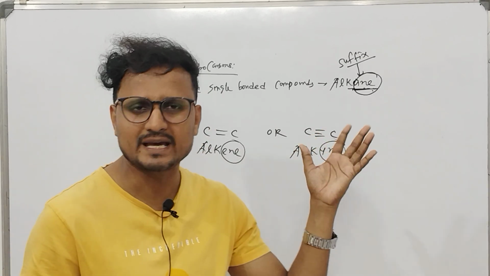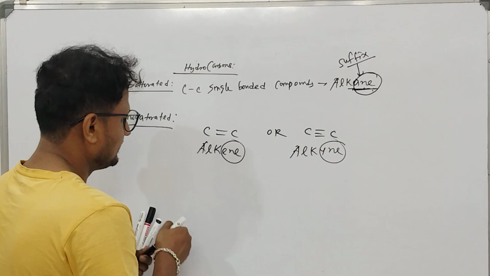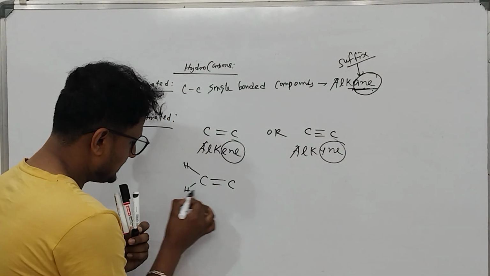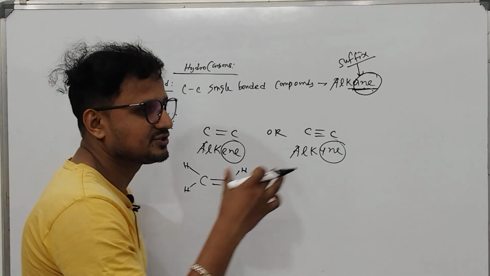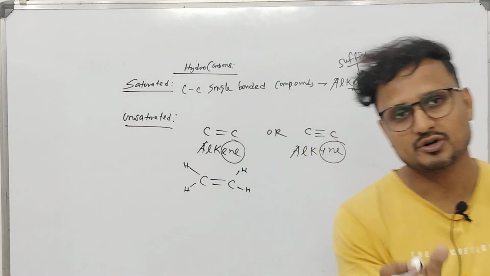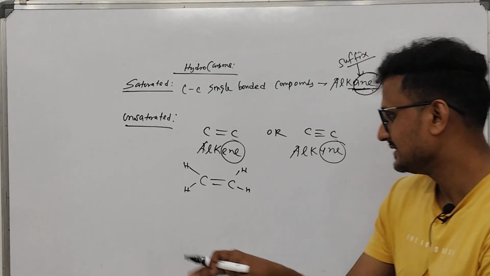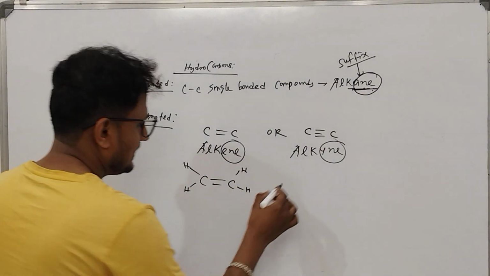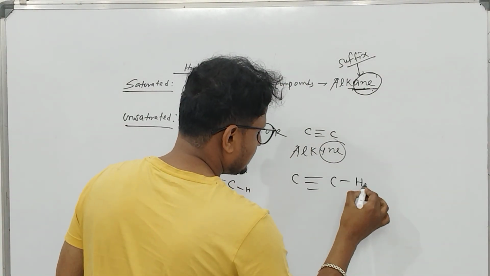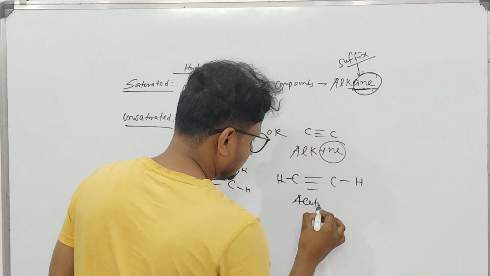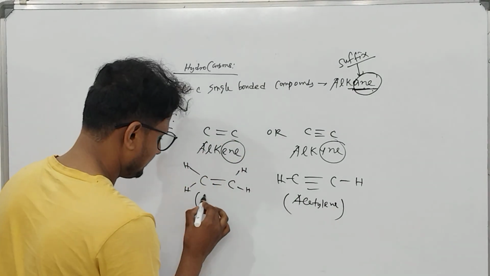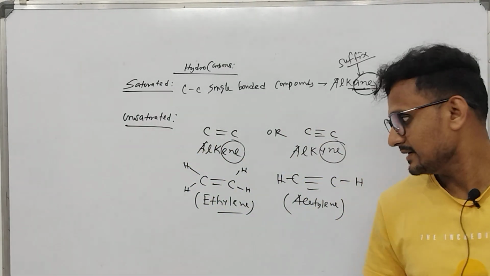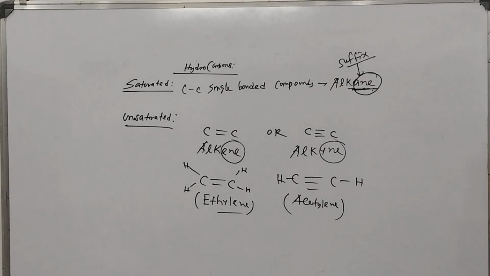You can take the general name ethylene, as I said. If you take two carbon and put a double bond and fill up with hydrogens, you get this compound. Draw the structure of one unsaturated hydrocarbon having double bond or alkene. This can be one of the examples. The common name is ethylene. Okay, this one is ethylene. And for a triple bonded compound, you can take this example. This is acetylene. Okay, ethylene, acetylene. Now these are the saturated and unsaturated hydrocarbons.